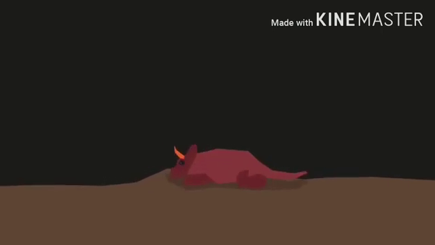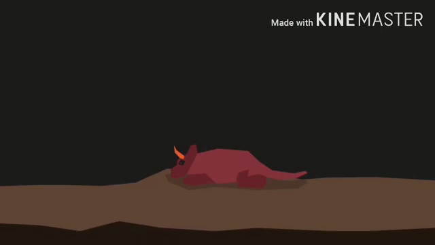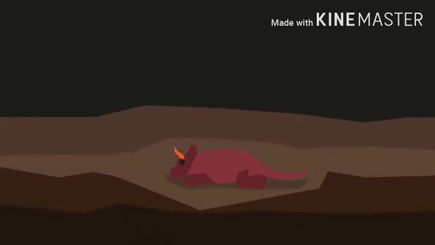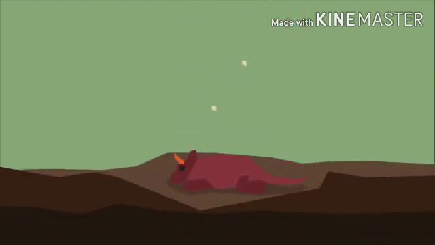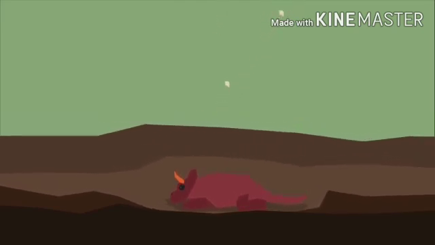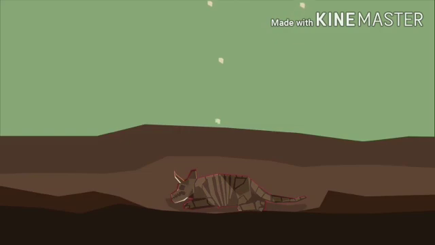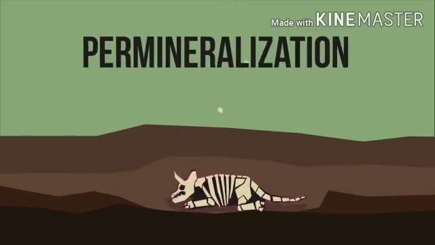But how do they form? When animals or plants die, their remains usually decay to nothing. It is only if the conditions are right that they can be preserved as fossils. The best way to create a fossil is to trap and quickly bury a dead organism. The dead remains of animals and plants that fall to the river or sea floors get covered in layers of sediment. Over time, this sediment sinks as it is buried deeper by increasing layers. Meanwhile, minerals permeate through the sediment and gradually recrystallize the non-decomposed remains. This process is called permineralization.